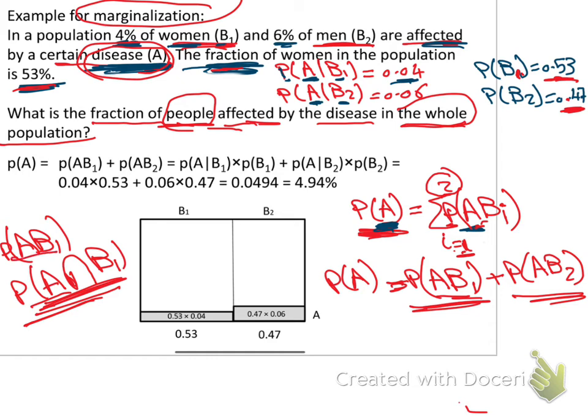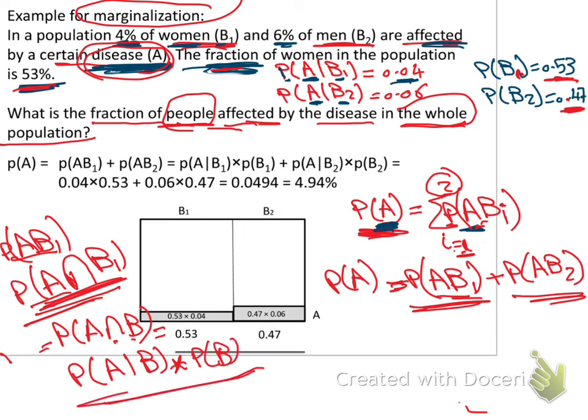But we had an equation in the previous video for the probability of A intersect B. You remember we said it will be equal to the probability of A given B, times the probability of B.